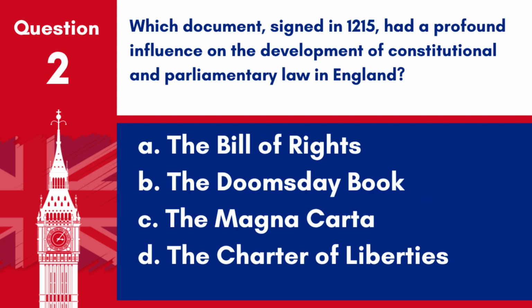Question 2. Which document, signed in 1215, had a profound influence on the development of constitutional and parliamentary law in England? A. The Bill of Rights. B. The Domesday Book. C. The Magna Carta. D. The Charter of Liberties.